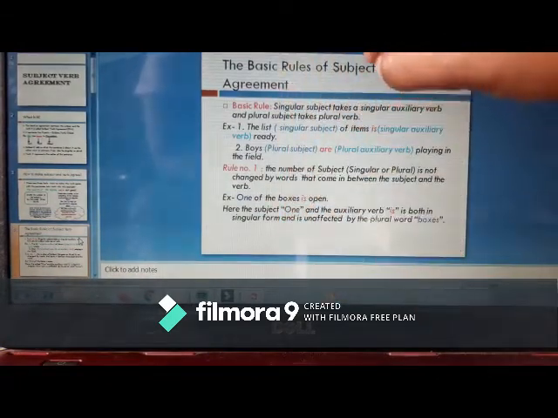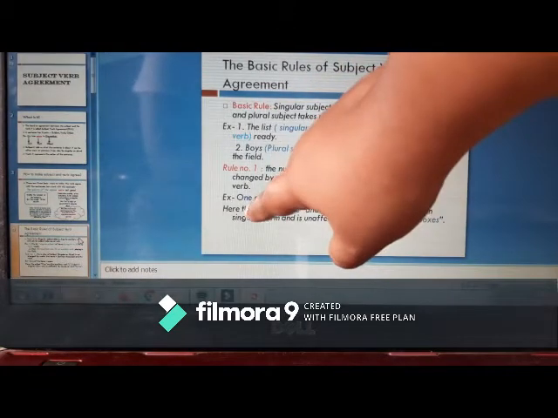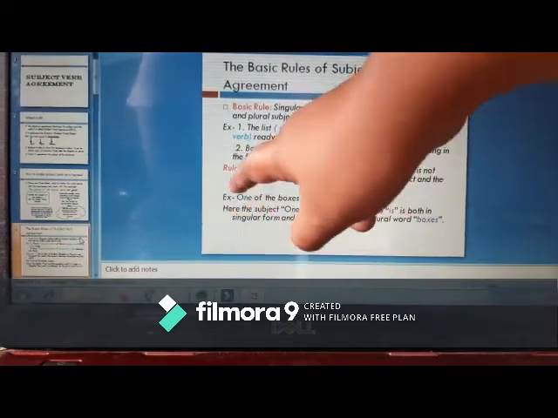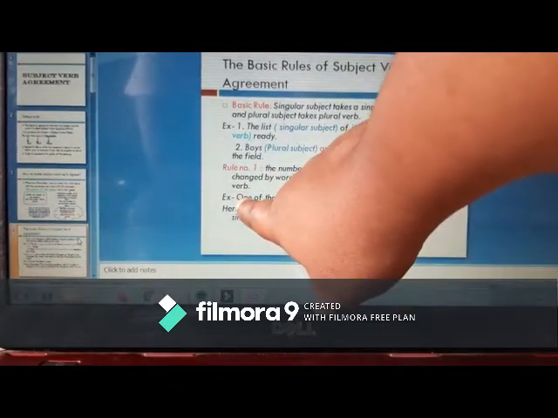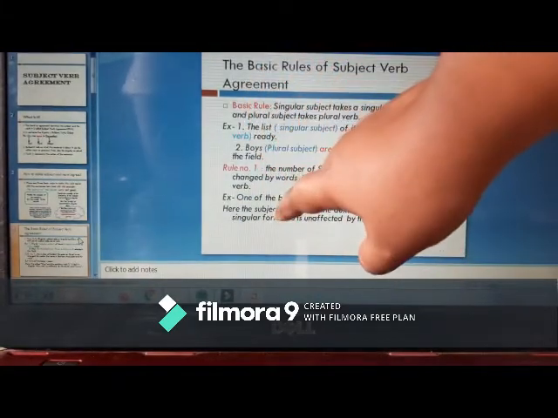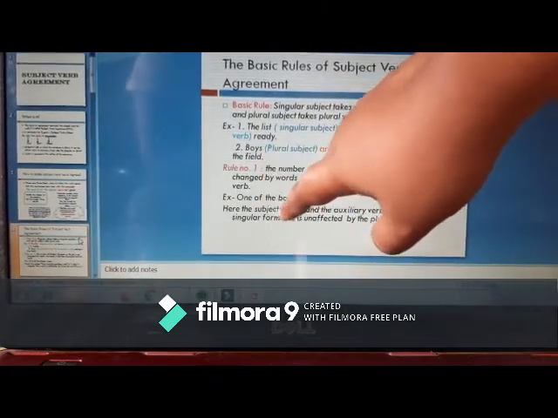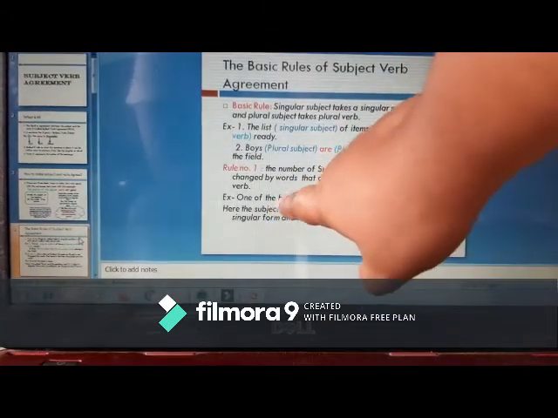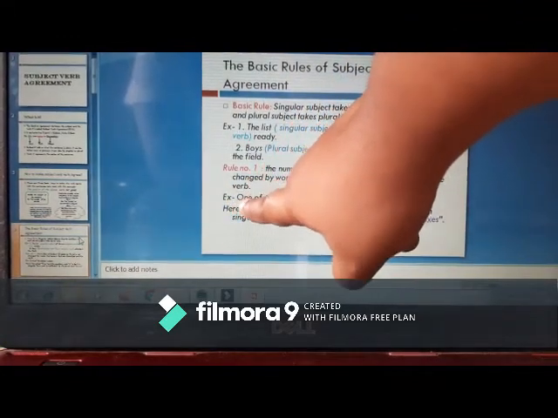You may have a doubt here about the subject, but you do not get confused. You have to understand what we are talking about in general. What boxes? Now we are talking about one box, so one is the subject, not the boxes. So if one is the subject, there it will obviously be "is". Do not get confused with the word boxes. You may think that we are talking about the boxes, and depending on this it will be "are". No, we are talking about one particular box, so it will be one, and one is what?